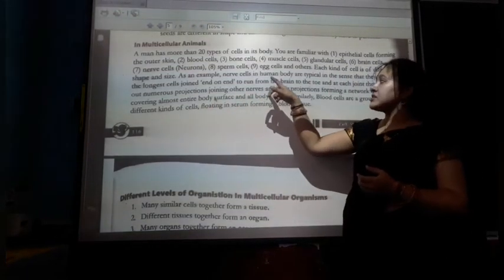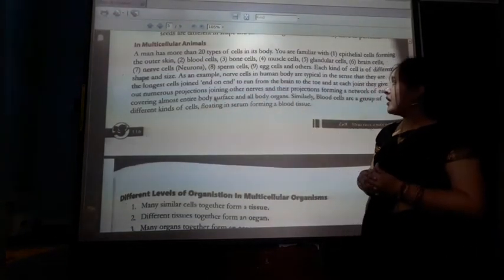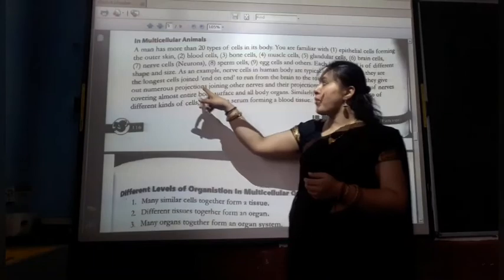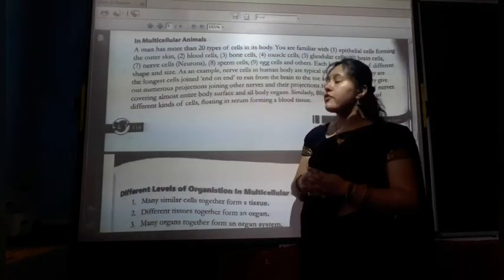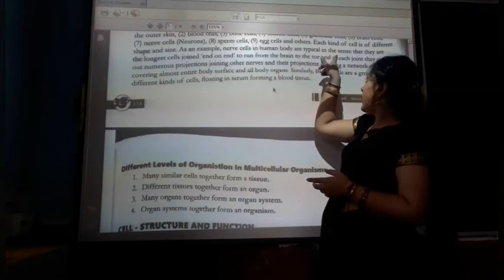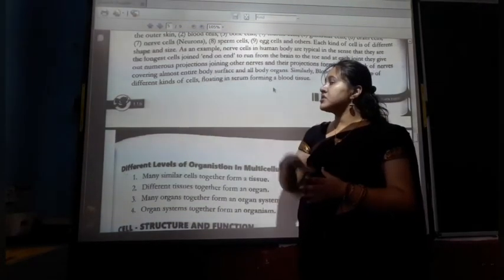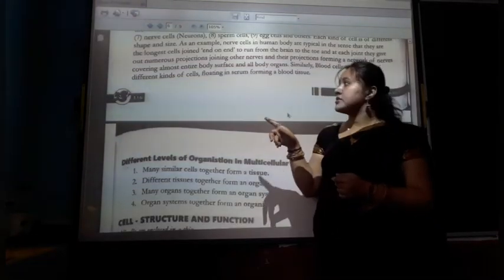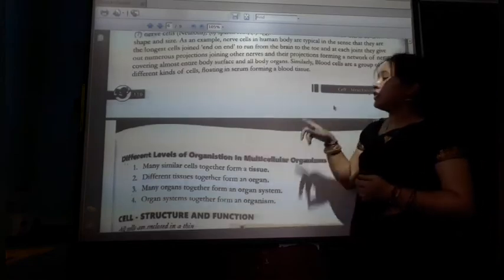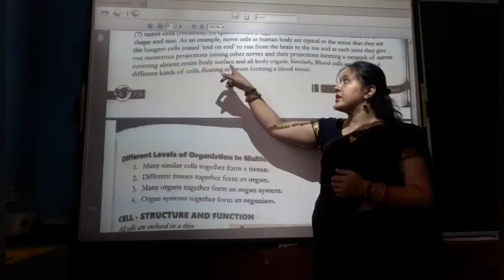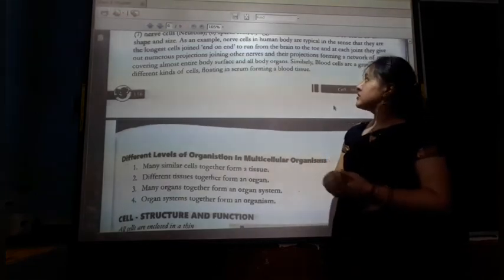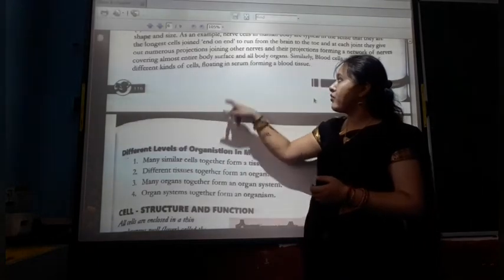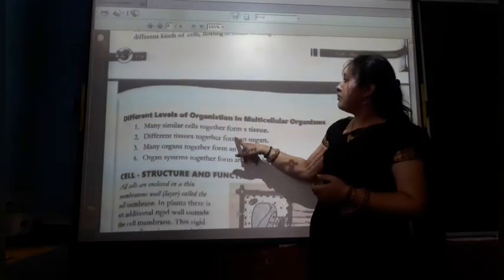An example is the nerve cell. Nerve cells in the human body are typical in the sense that they are the longest cells, joined end on end to run from the brain to the toe, with numerous projections joining other nerves and forming a network covering almost the entire body surface and all body organs. Similarly, blood cells are a group of different kinds of cells floating in the serum, forming a blood tissue.